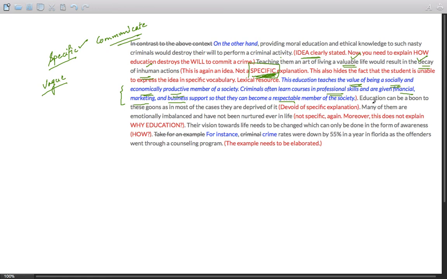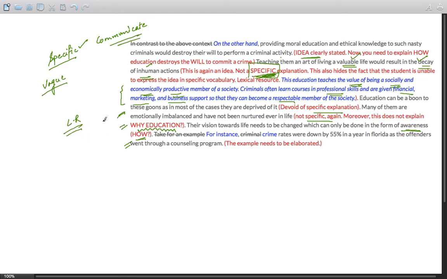Similarly, the student fails in writing very specific things in the following sentences that I've just pointed out here in the comments. Devoid of specific explanation, not specific again. Moreover, it does not explain why there is a need for educating the criminals. The student has talked about forms of awareness, but how do you make them aware? So if you're not able to explain these things, you're not using the right words. That clearly sends a message that your lexical resources are weak.